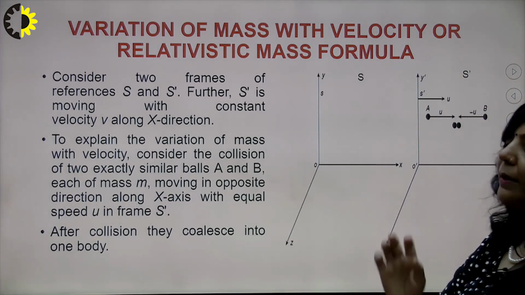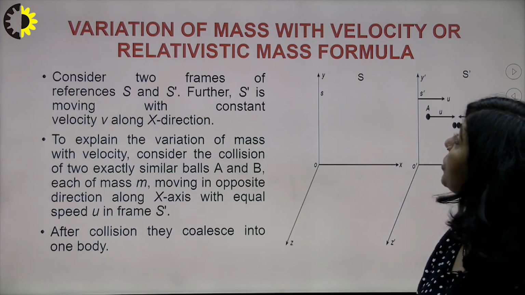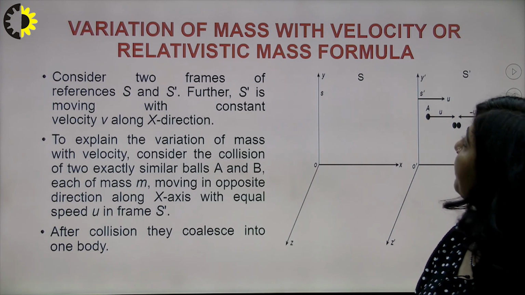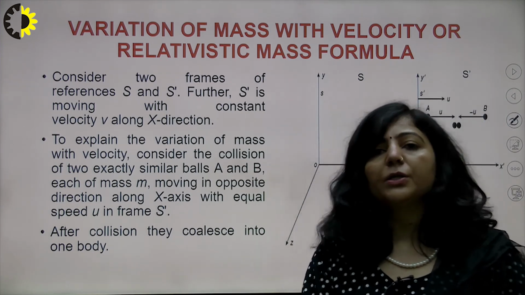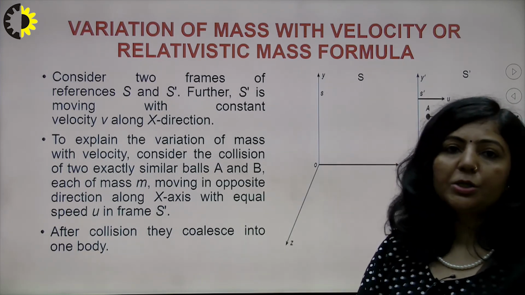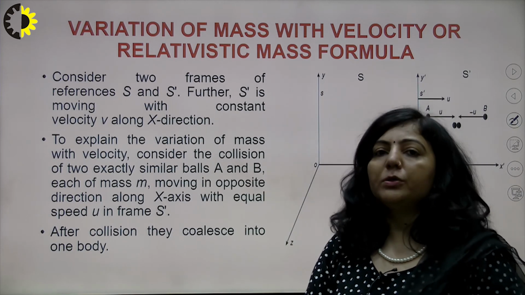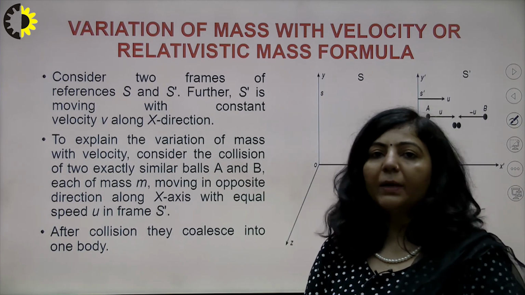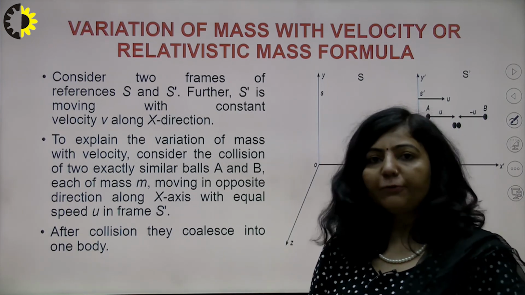Now we have our next topic, which is variation of mass with the velocity of a particle, or you can say the relativistic mass formula. This is a very important relationship, and in our next lecture we will derive it, which will correlate the mass of a particle with its velocity. In classical mechanics, everything is absolute, and nothing is affected by motion.